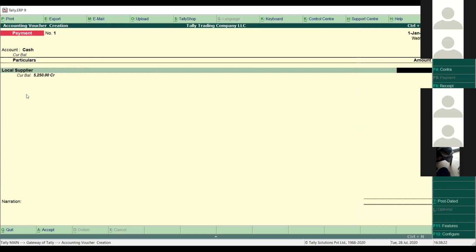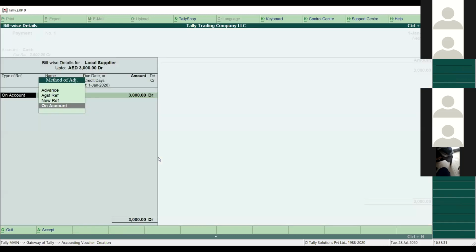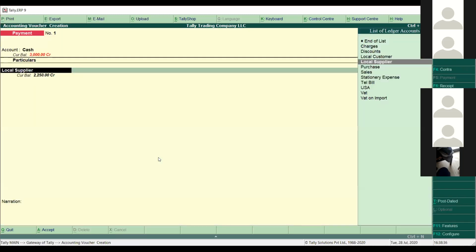Even if you want to give a partial payment, or the full payment in one shot, you can select the amount. Suppose I want to give only half payment, maybe 3000 dirhams. I select 3000 and you can see here, one second, I think something is missing here, the supplier.